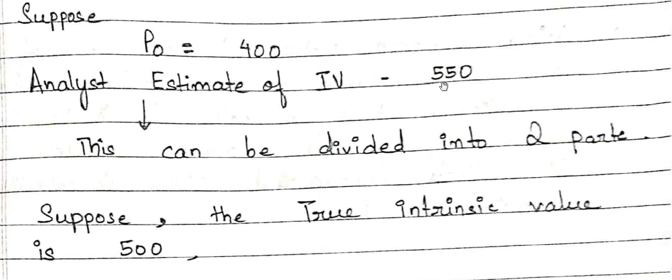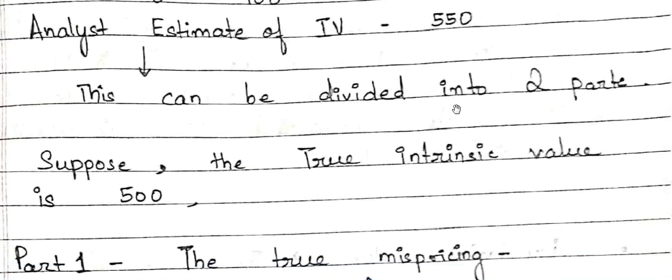Then what is this 50 doing over here? I told you that this 150, which we got from 550 minus 400, can be broken into two parts. The first is the actual mispricing, 500 minus 400, which is equal to 100. The additional 50 that the analyst has taken is called valuation error. Valuation error has nothing to do with the valuation of that particular security; it is the error that arises because an analyst does not have a complete understanding of that security. Because of that, he has made a mistake in the valuation, and that mistake is accounted for by this additional 50.